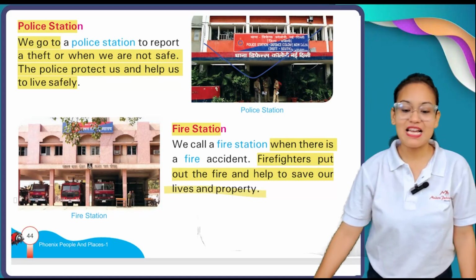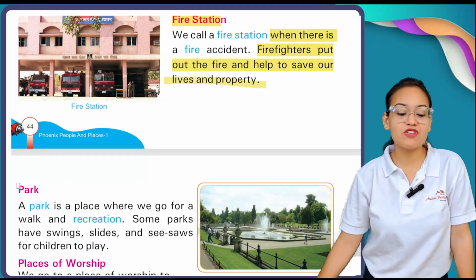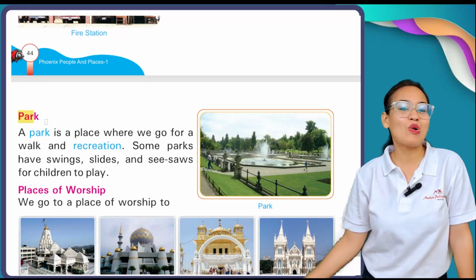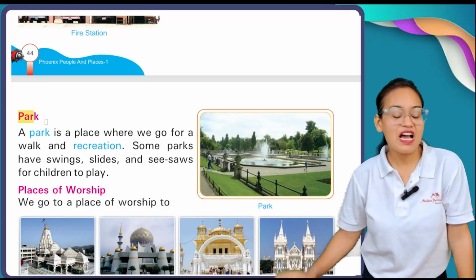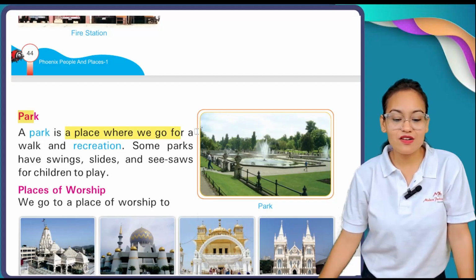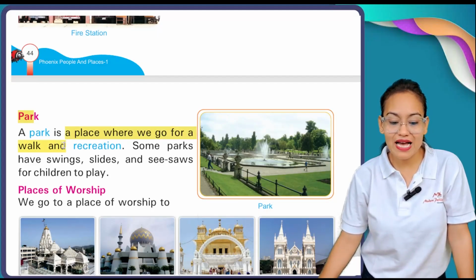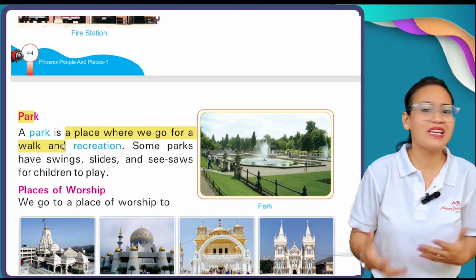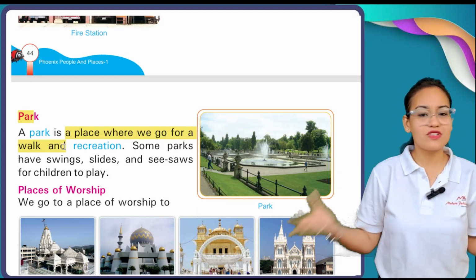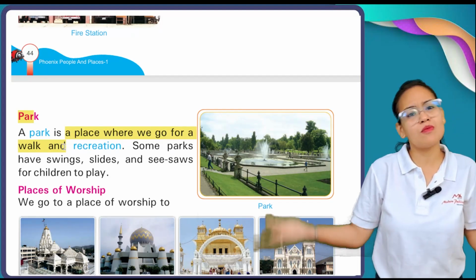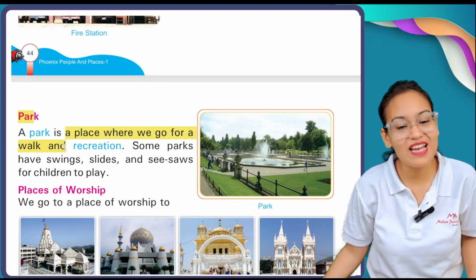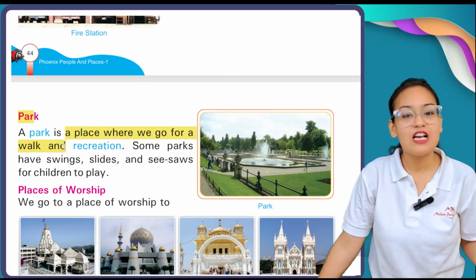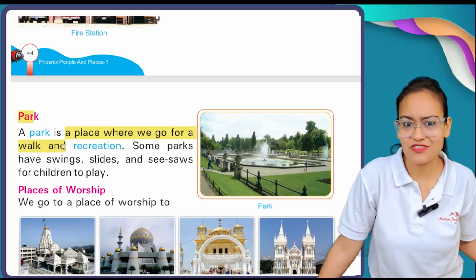Now the next area which we call our neighborhood is the park. I hope you all know the meaning of park. A park is a place where we go for a walk and recreation, whenever you are getting bored or feeling unwell. We say, okay, no problem, let's have a walk in the park. A park is a place where you can play and do any kind of recreational activities.